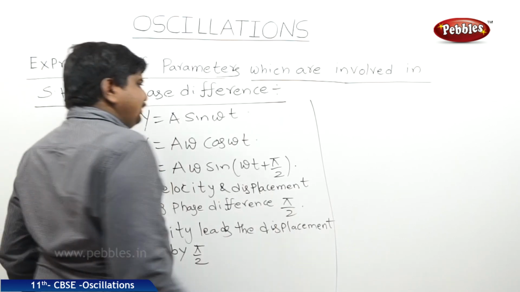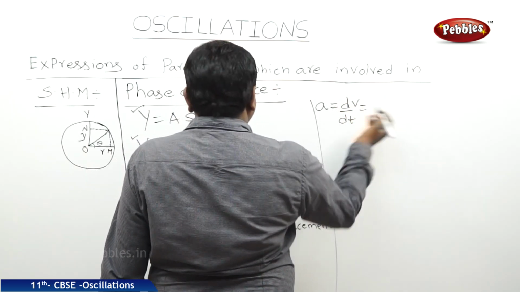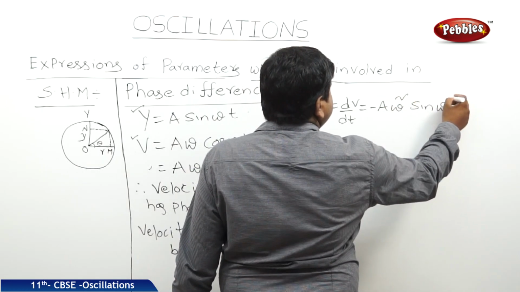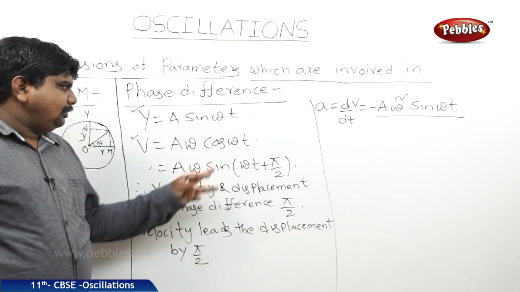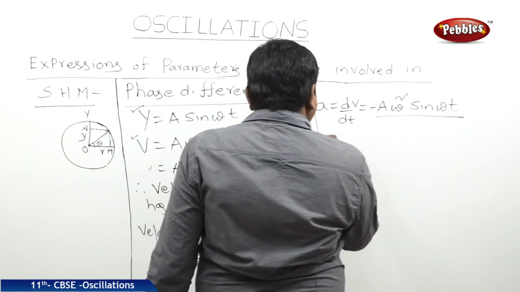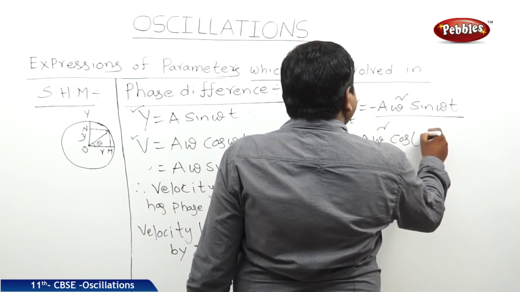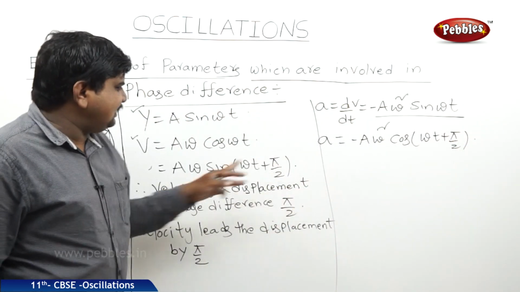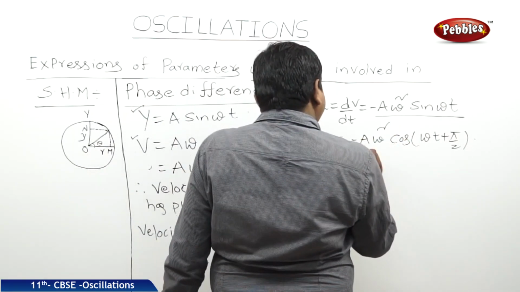If you see the acceleration, again it is dv by dt, therefore it is minus a omega square sin omega t. So the sin omega t we can write as cos of omega t plus pi by 2. Therefore, acceleration is equal to minus a omega square into cos of omega t plus pi by 2. So the phase difference between acceleration and velocity is also pi by 2.